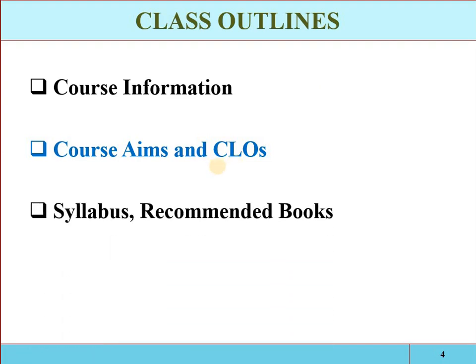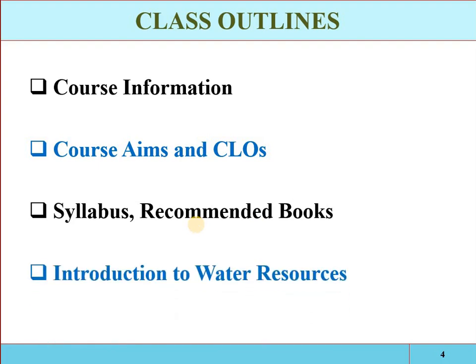Then we will have a brief introduction about the syllabus, that what chapters and what topics we will be going to cover, and the recommended books which we will be using in irrigation engineering. And then we will have our first chapter about the introduction to water resources. So in this first part of the tutorial, we will cover these outlines.